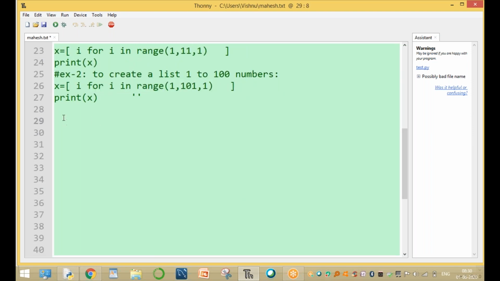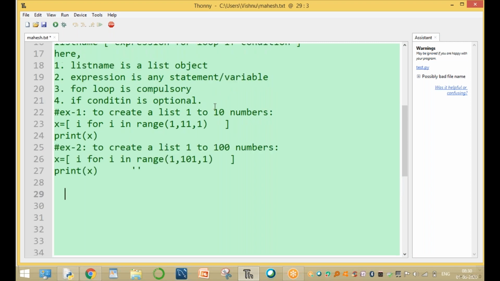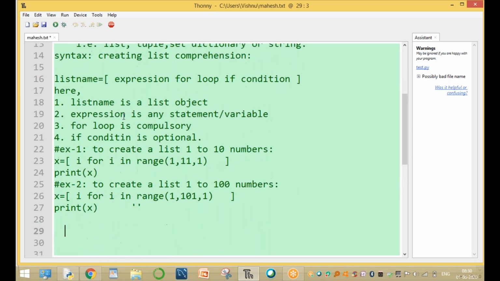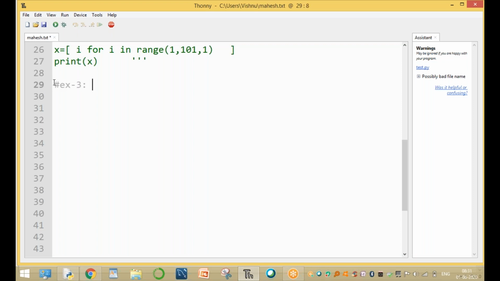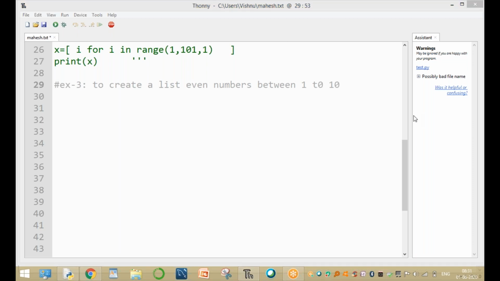Now I will explain the third example. Example 3: create a list of even numbers between 1 to 10. Even numbers in between 1 to 10, to create a list.